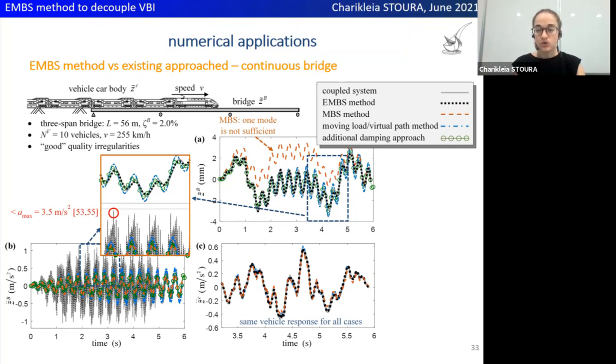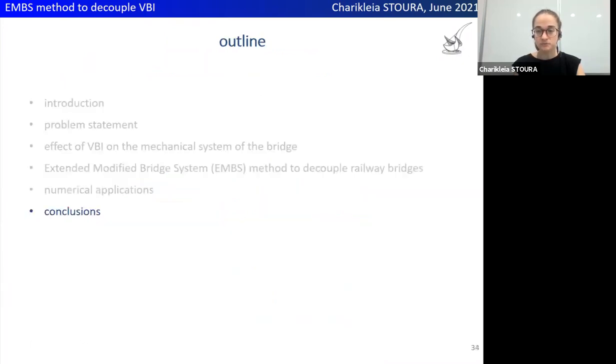On the other hand, the modified bridge system method that only accounts for one mode of the bridge is not appropriate for such a bridge that requires a higher number of modes in order to be described adequately. Therefore, the extended modified bridge system method represents a comprehensive approach to effectively decouple any bridge type.